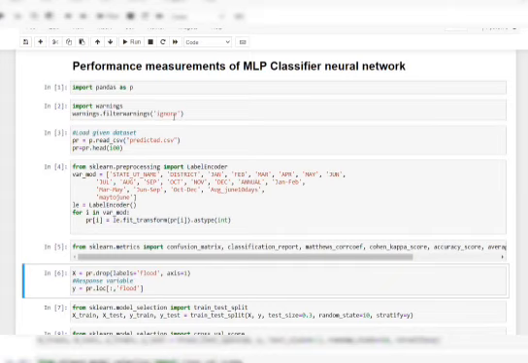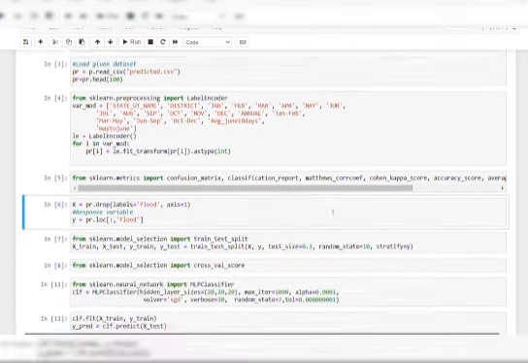In this module we are implementing the predicted data set by using the MLP classifier. Here we can see that we have imported pandas, and we are ignoring the warnings, and we are reading the predicted output. Here we are using sklearn preprocessing and importing the label encoder. Label encoder means converting the string into integers. For that we are importing the confusion matrix, classification report, accuracy score and so on.